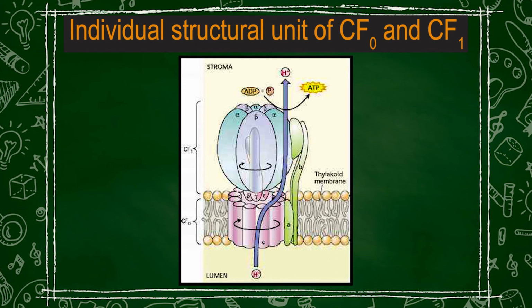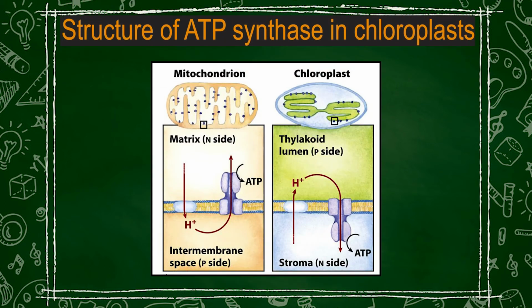The ATP synthase consists of CF0 and CF1. CF0 is present in the membrane. It is a mixture of integral membrane proteins or transmembrane proteins, and CF1 appears as a knob which protrudes towards the stroma portion of the chloroplast. A similar kind of ATP synthase is also present in mitochondria, which is known as the F0-F1 complex or ATP synthase. So, in general, the movement of protons takes place from the positive to the negative side in the case of both chloroplast and mitochondria.